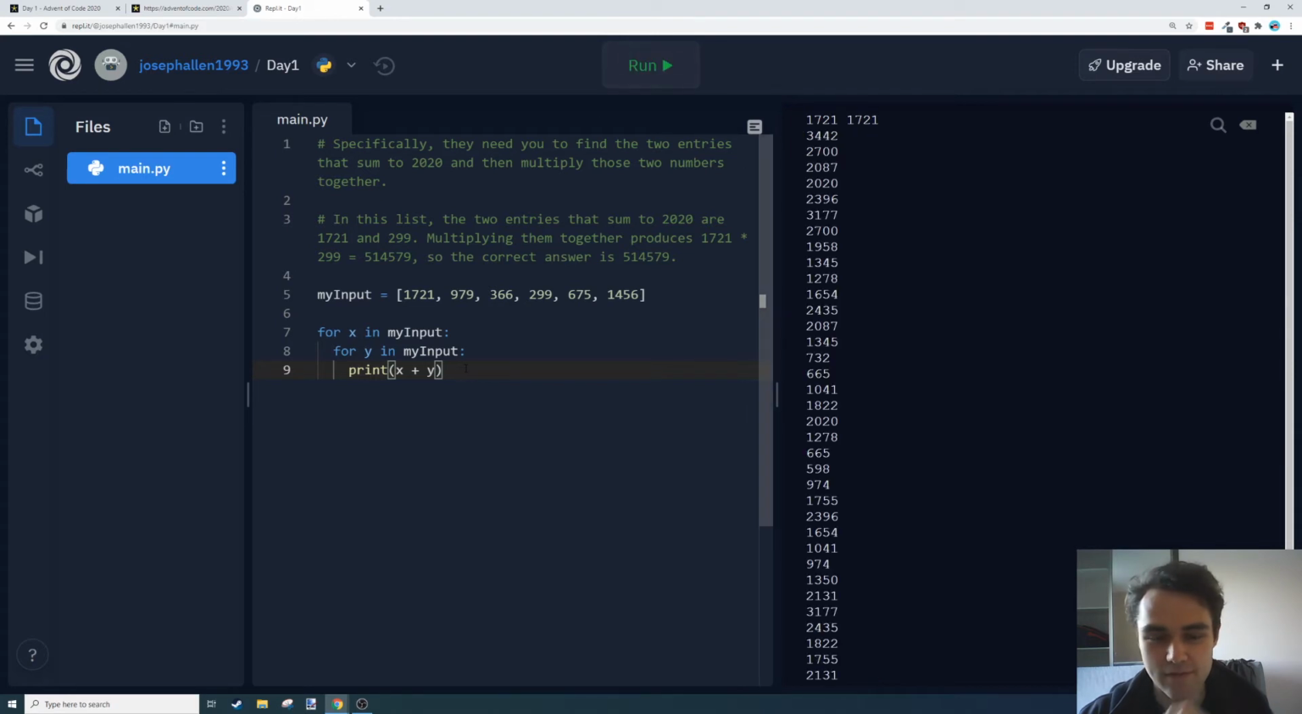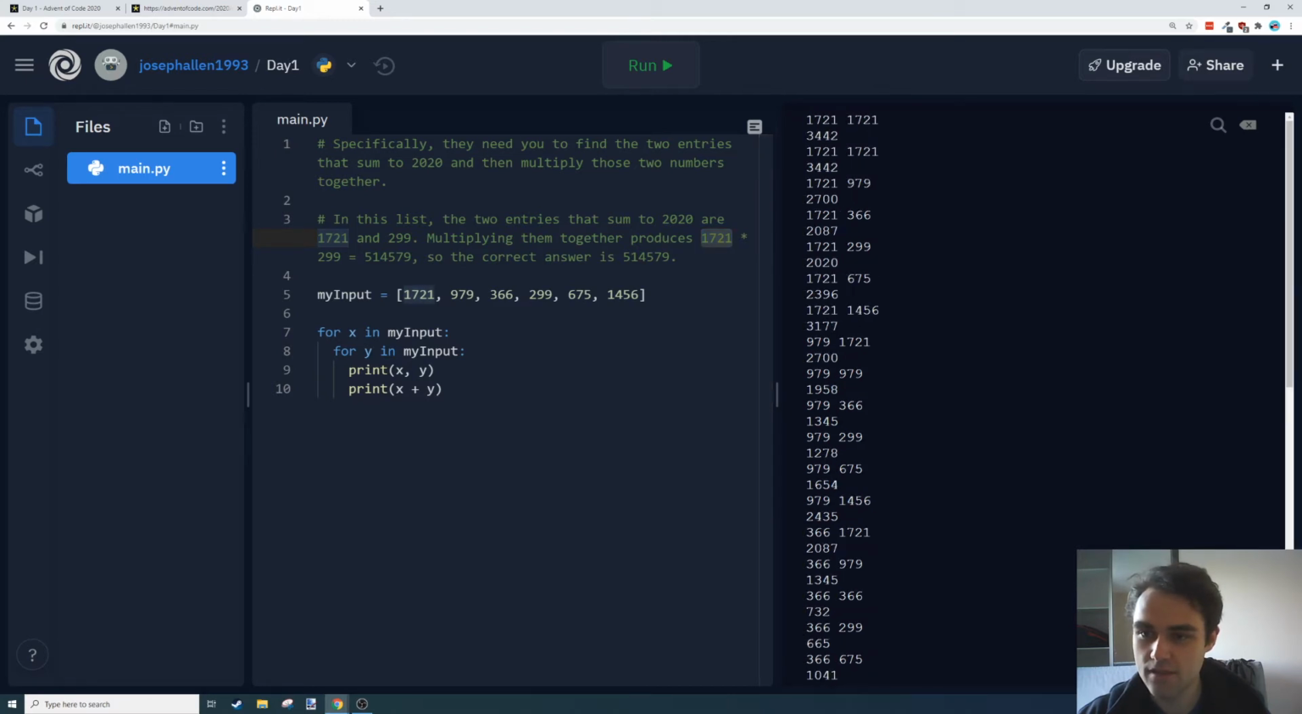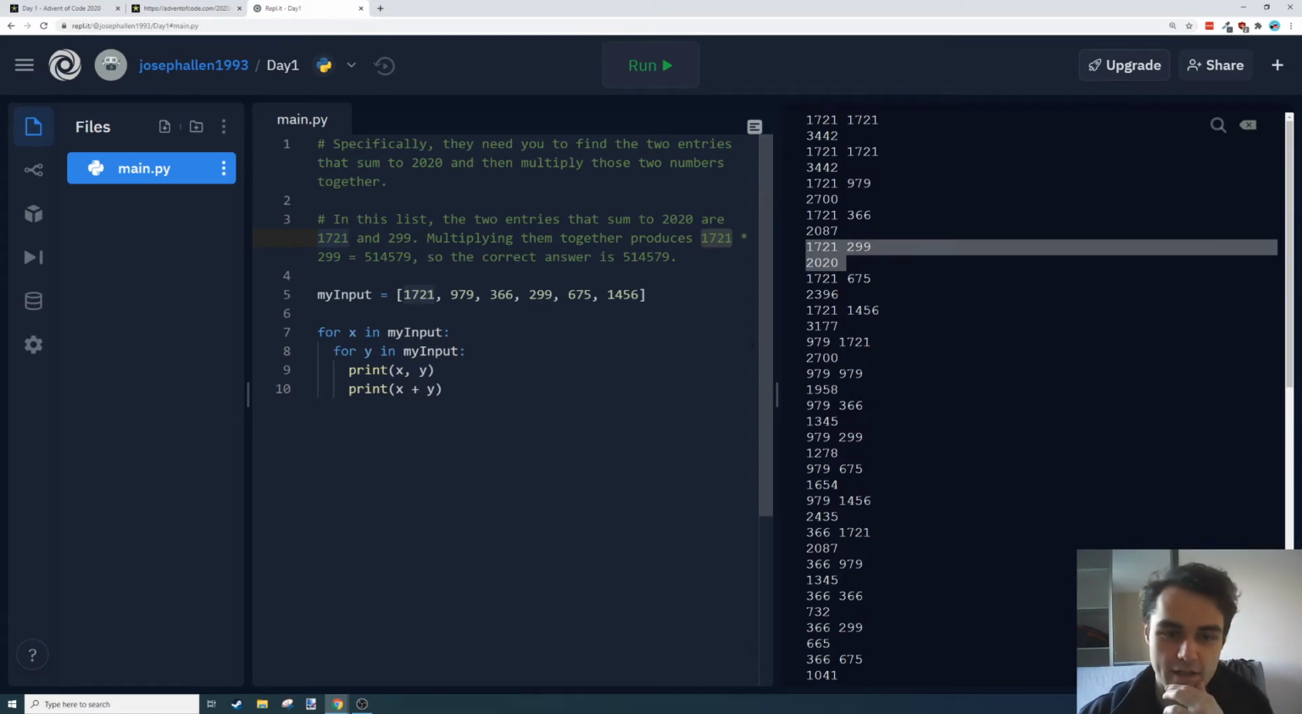But yeah, I'm going to run all of these together now. And I'm going to print the x and y for each one as well. So somewhere here, there's going to be a 2020, which we did say in here. It's 1721 and 299. 1721, 299. So there it is. So we've got our answer there. We don't want to have to look through that list on the right-hand side to try and figure out where that is. So we probably don't want to print anything unless that's true.